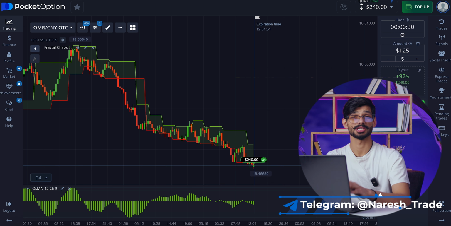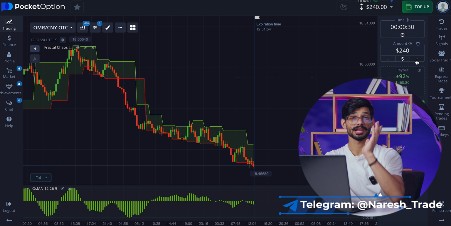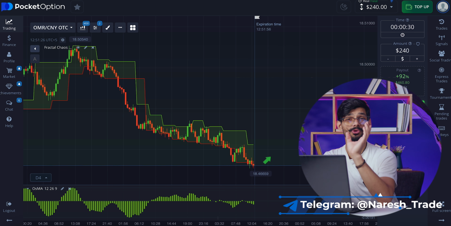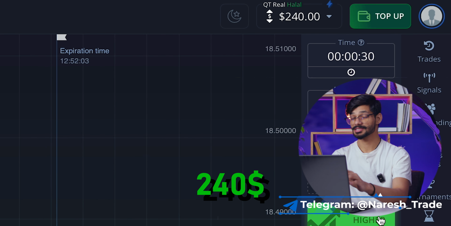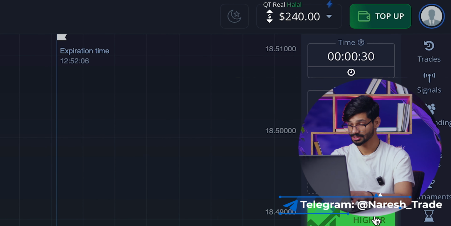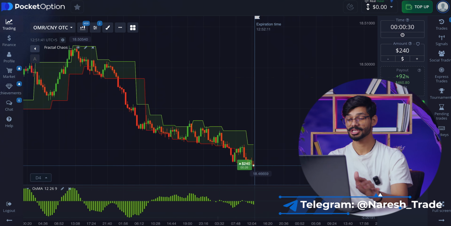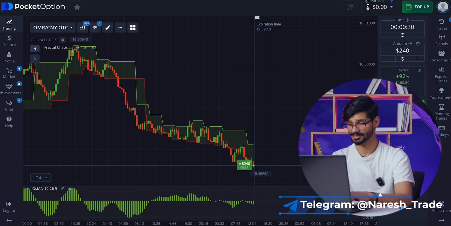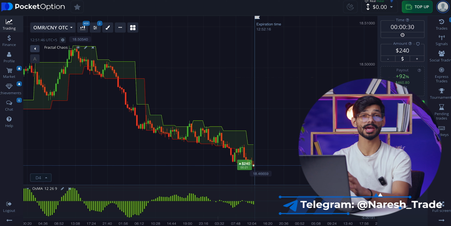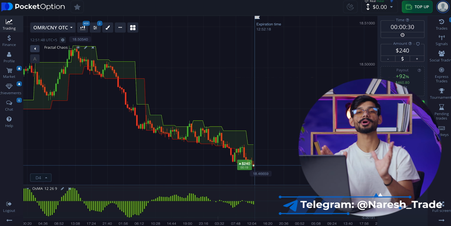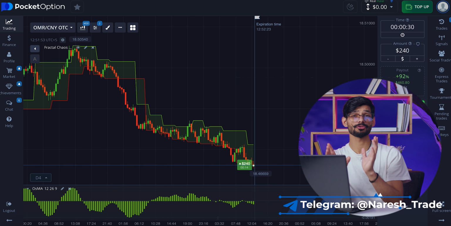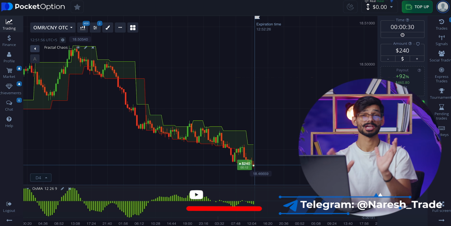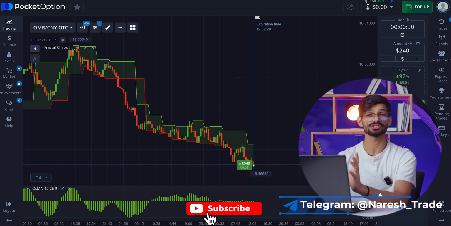This is a strategy I am confident in, and its effectiveness, and I will prove it to you with an example of several trades. By the way, your balance is $240. The second deal will be in the amount of $240. We find an entry point and open a deal for an increase. The moving average of our indicators shows the upward movement. The upward movement does not stop. These are our signals.